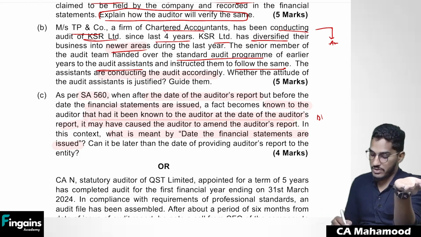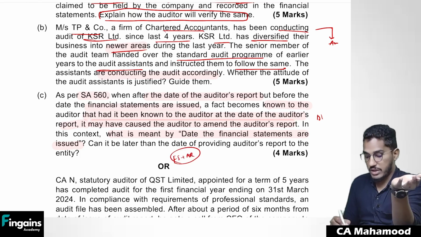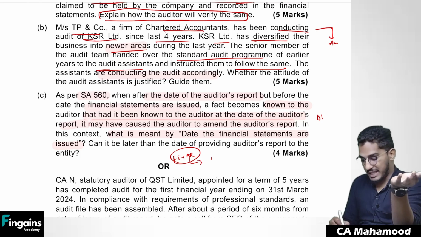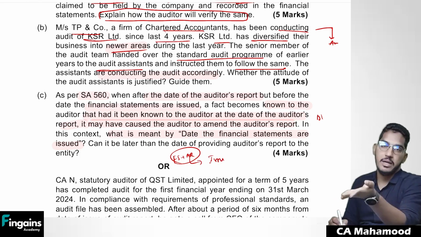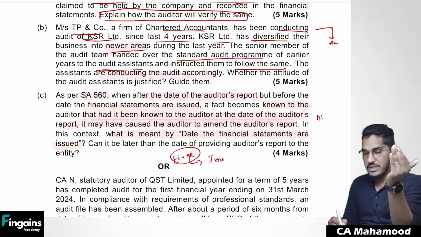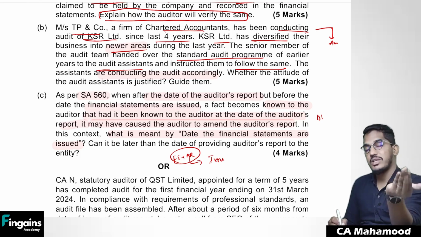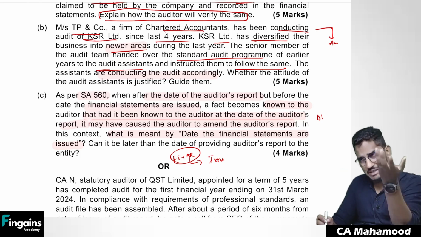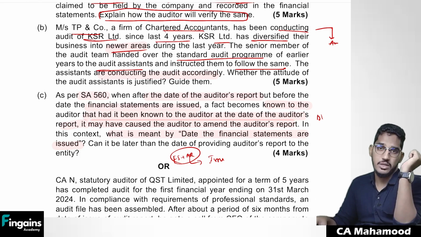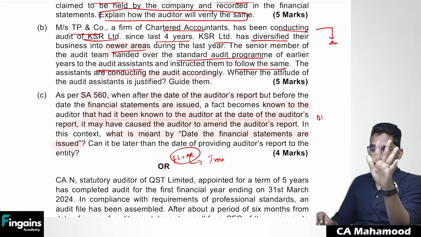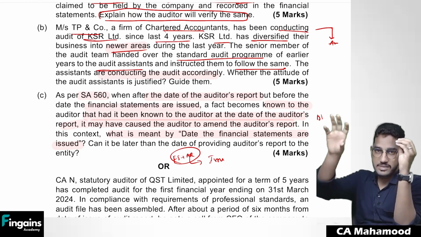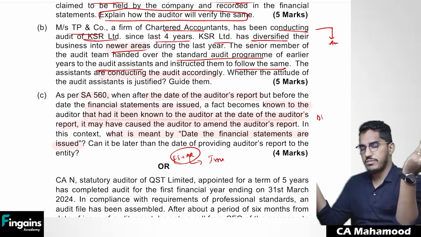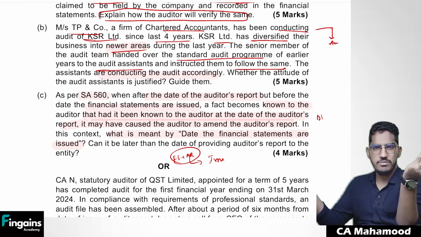Yes or no? Why? Because first financial statements will be approved. Then auditor will give the audit report. Once auditor has given audit report, then only financial statements can be made available to third parties. So that's why, yes, there is no problem. Date of issue of the financial statements will be definitely after the date of auditor's report only. After auditor has given the audit report, then only they can circulate it. So that's why date of issue of financial statements will be generally after the date of auditor's report only.